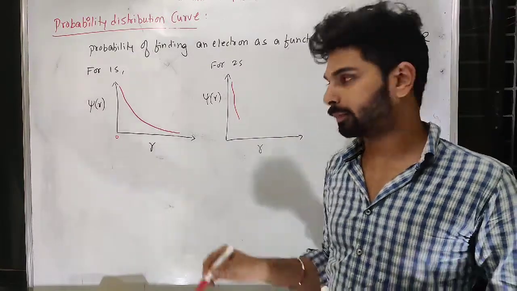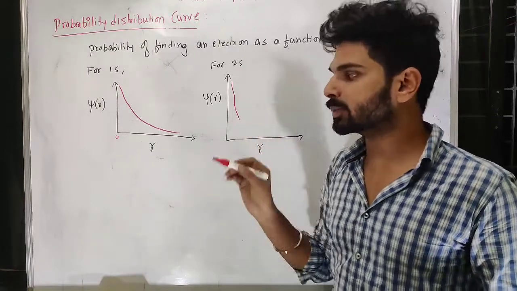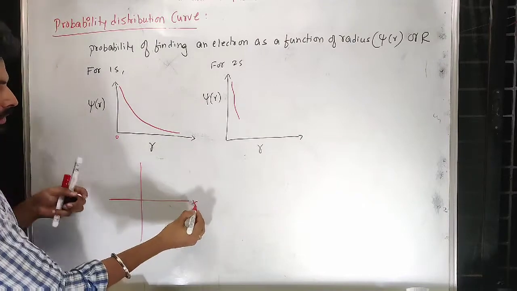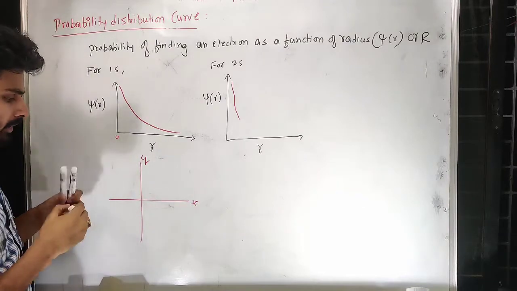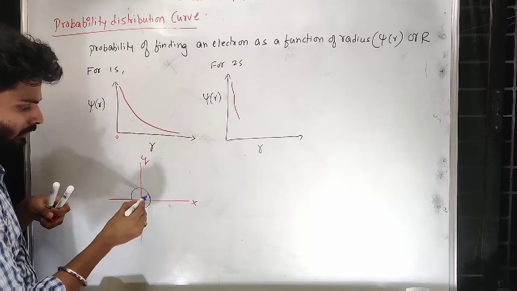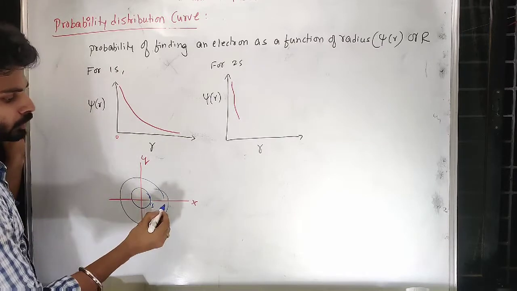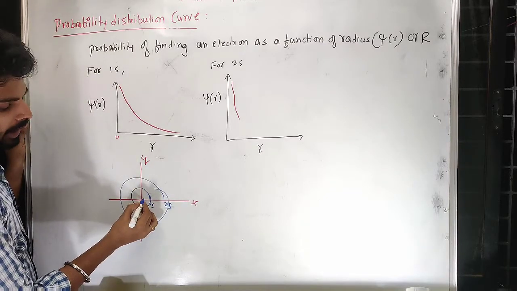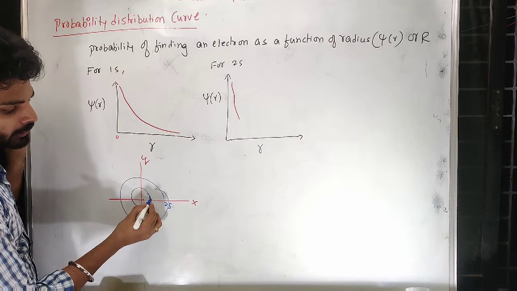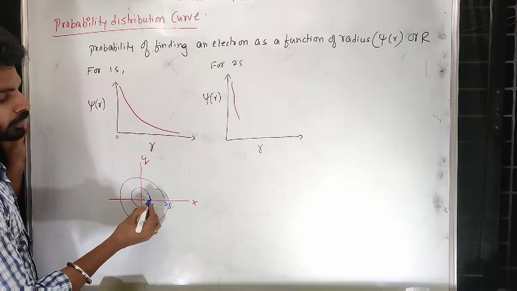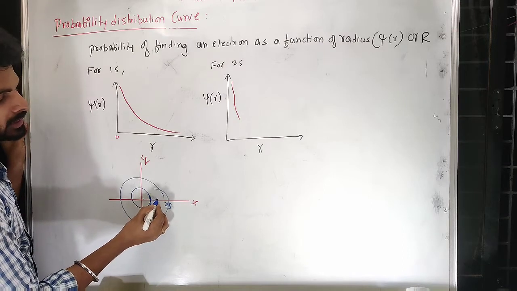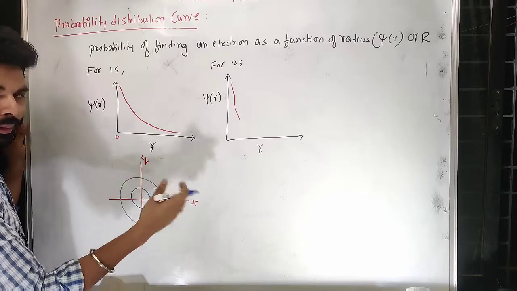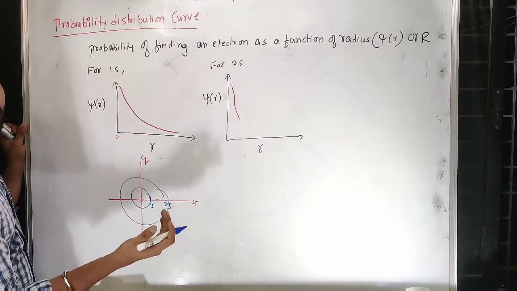Now, definitely 1s electron is present near the center in maximum amount. For example, let me just show this. This is x, y. 1s is present here. So now the 2s electron can be present near the nucleus to a maximum extent. But as radius increases, there will be some place where the 1s electron can be found. There you cannot expect the 2s electron. Thereafter, its presence can again be considered maximum, or there may be some significant increase in the amount.